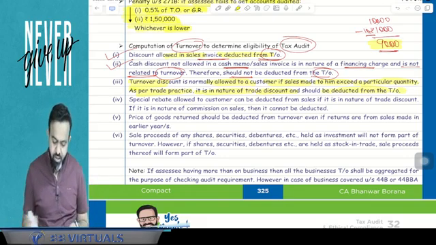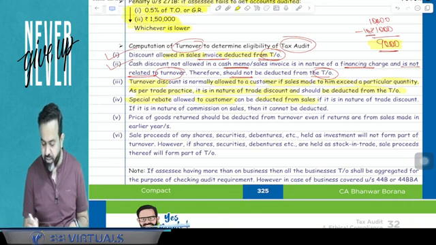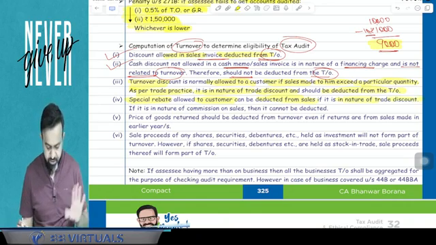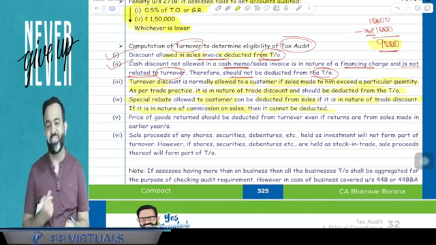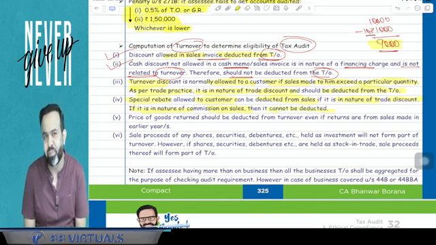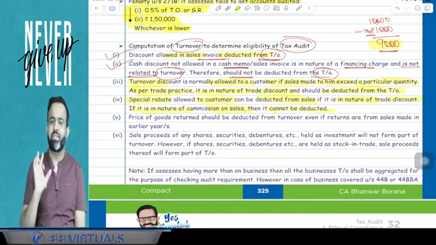Now next part. Suppose any special rebate allowed to a customer can be deducted from the sales if it is in the nature of trade discount. If it is in the nature of commission on sales, then it cannot be deducted. So suppose, for an example, I can take an example. Our book price is 1,000 rupees. For an example, the compact price is 1,000 rupees.